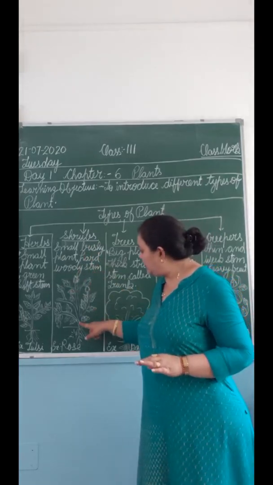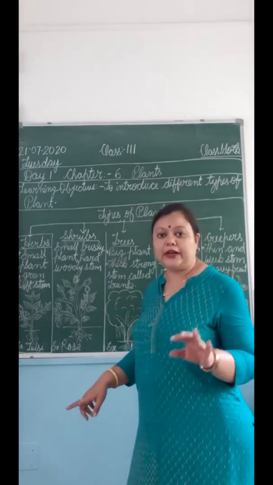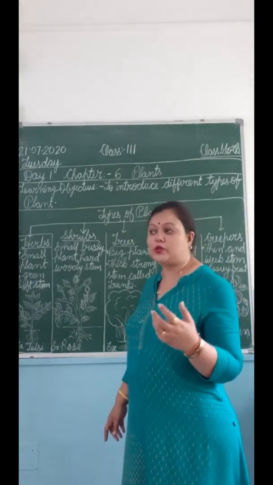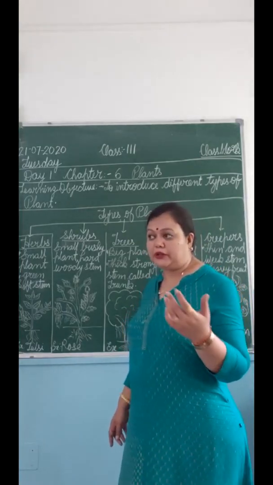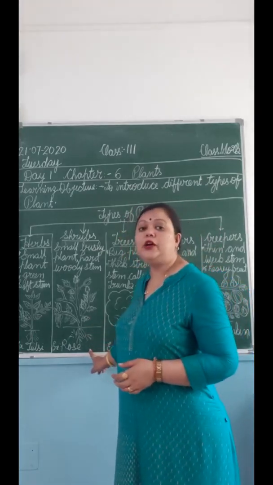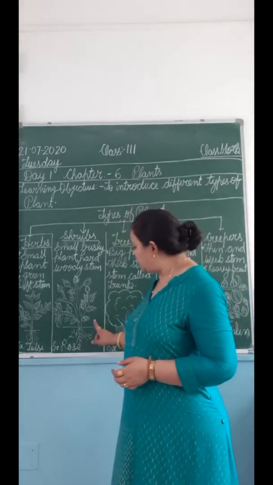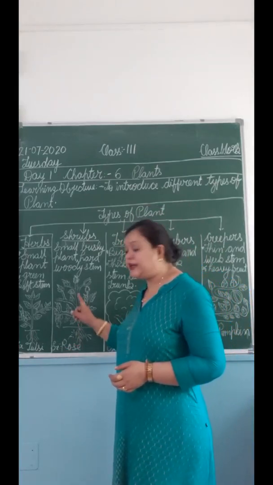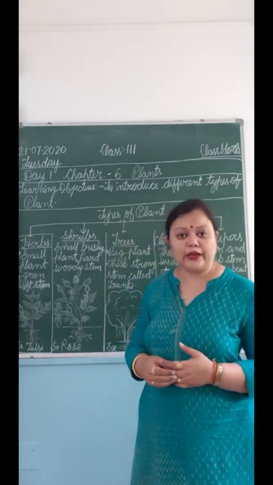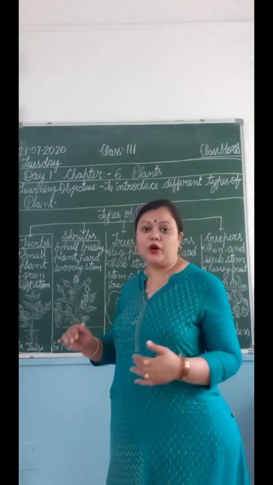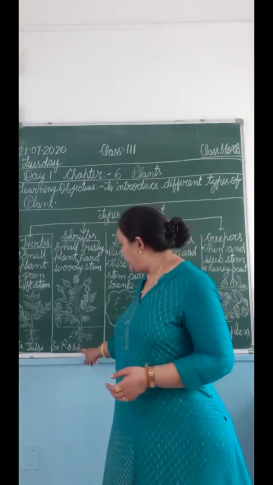You can see over here, this stem is quite hard and strong also. When you see the rose plant, the rose plant is an example of shrubs. शrubs का example rose plant है. You can see that their stem is really strong and hard woody. So they are small bushy plants, and the example is rose.